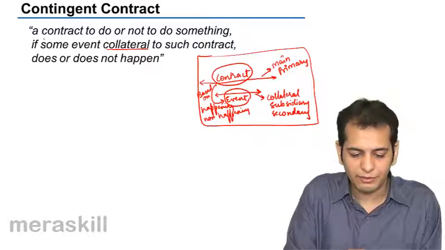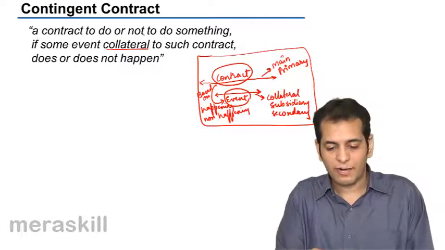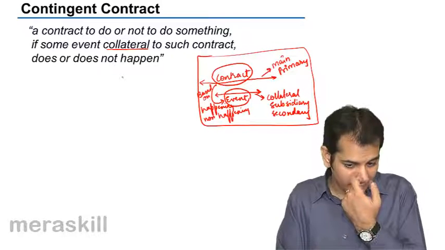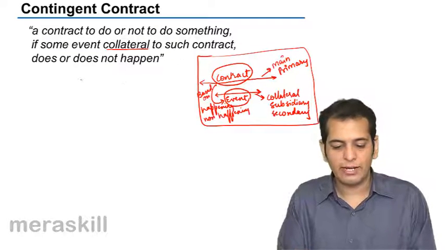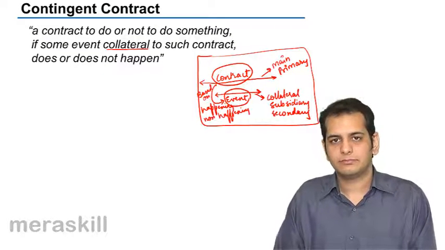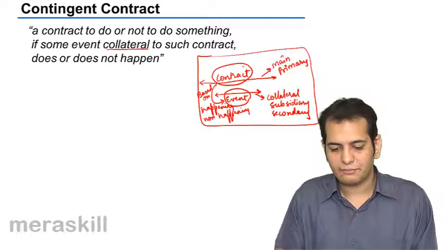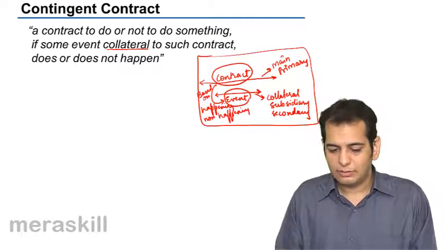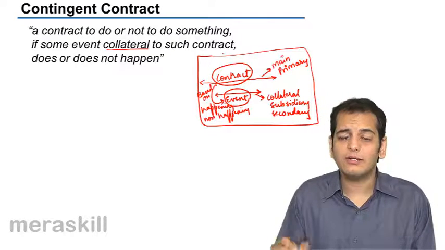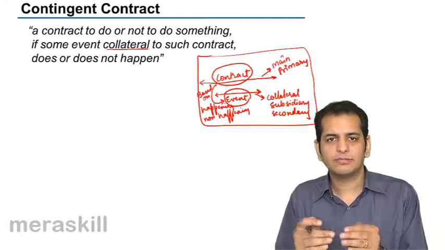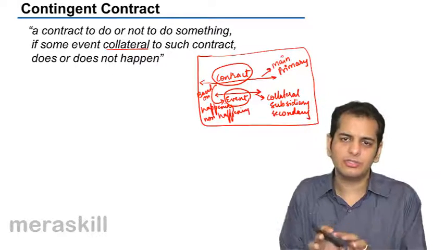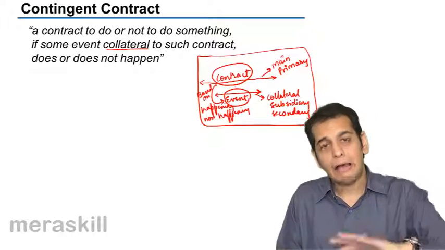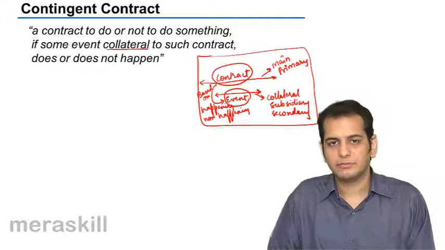So let's get back to the definition again. A contract to do or not to do something if some event collateral to such contract does or does not happen. A contract to do or not to do something if the event which is collateral to the main contract, that is, which is secondary, which is subordinate to the main contract, happens or does not happen.